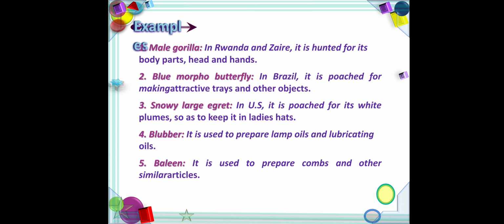Some examples of poaching: the blue morpho butterfly used for making attractive trays, elephant feet for making ashtrays, and elephants killed for ivory. These are some examples of poaching.